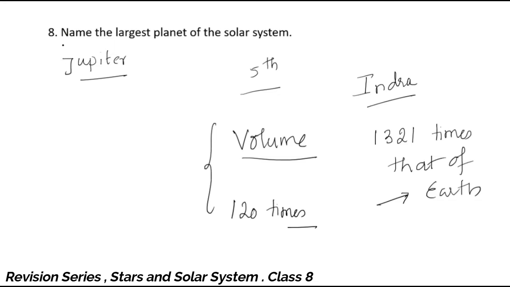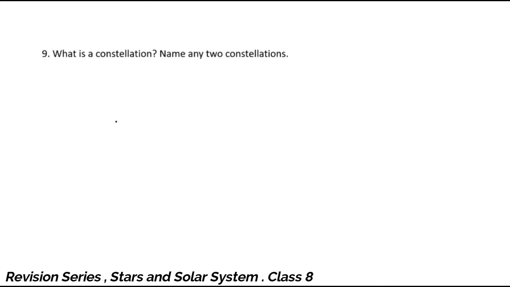But what you have to write here is, name the largest planet of the solar system. The largest planet of the solar system is Jupiter, only this much. This is some extra information which I have given. Next question, question number 9. What is a constellation? And name any two constellations.